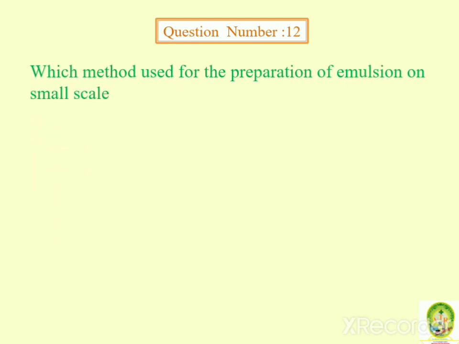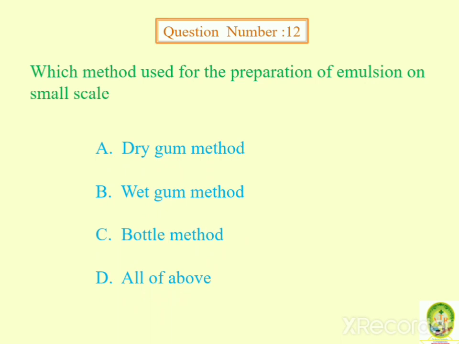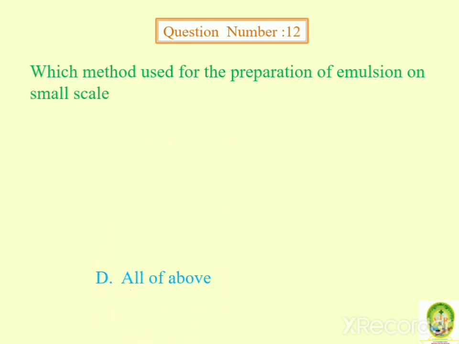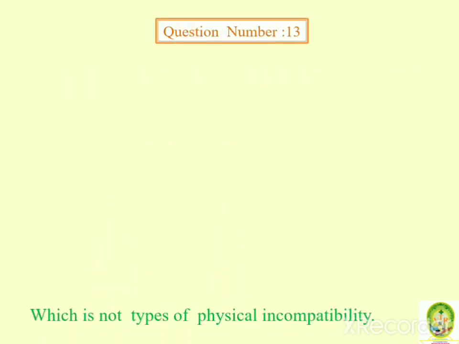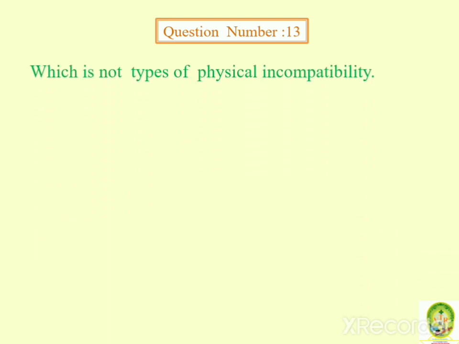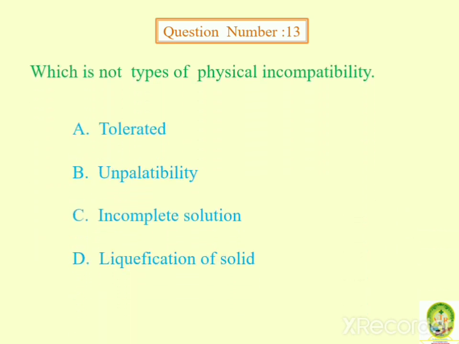Which method is used for the preparation of emulsion on small scale? So these are the methods: dry gum method, wet gum method, bottle method, all of above. So all these methods are used. So answer is all of above. Which is not a type of physical incompatibility? Tolerated, unpalatability, incomplete solution, liquefaction of solid. Answer is tolerated.